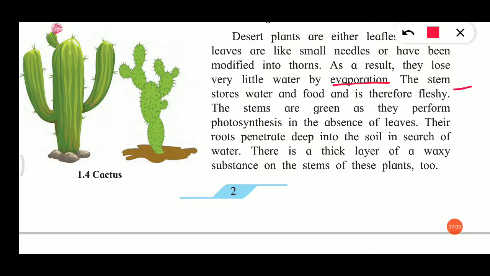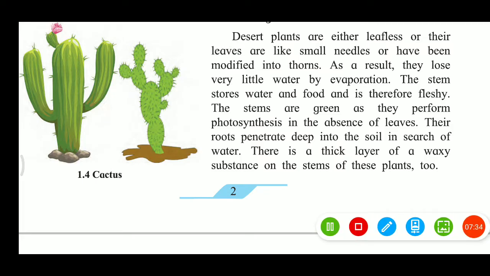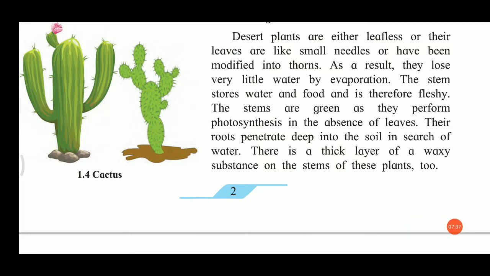The stem stores water and food and is therefore fleshy. The stems are green as they perform photosynthesis. And the roots penetrate deep into the soil in search of water.